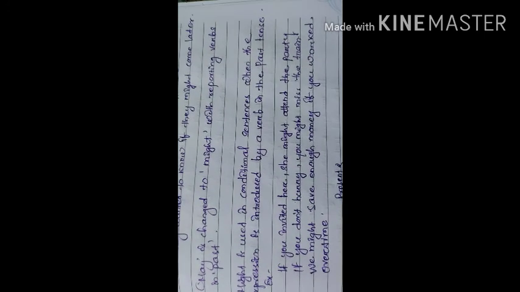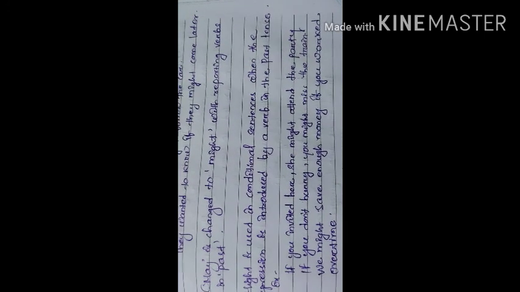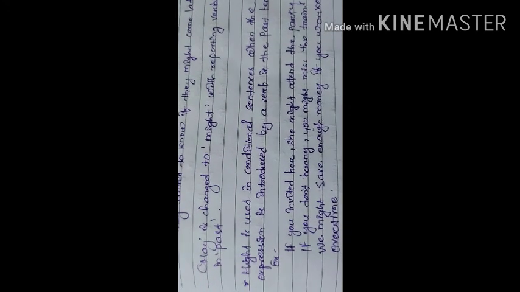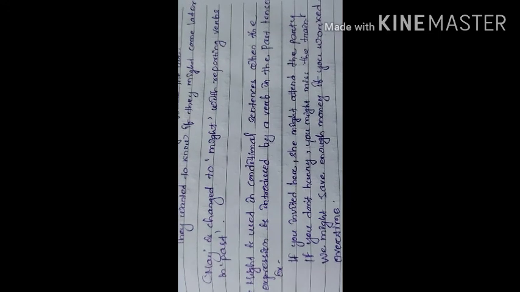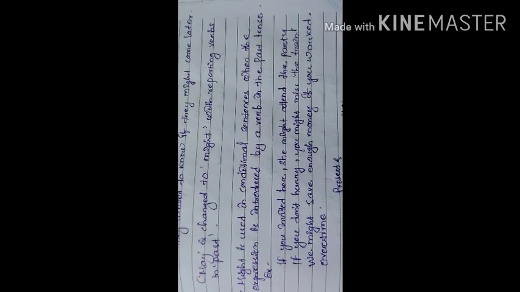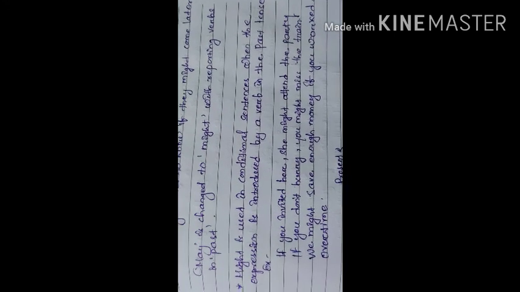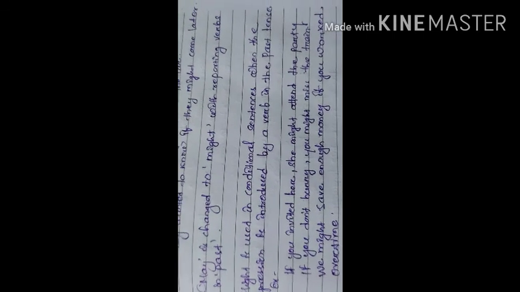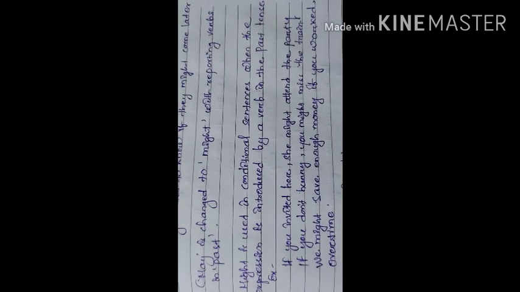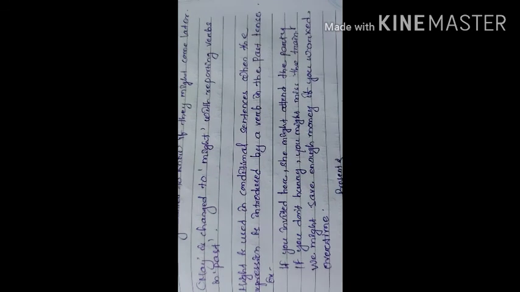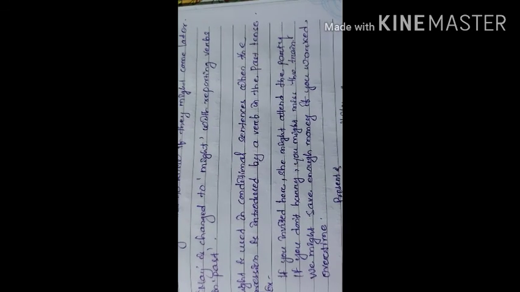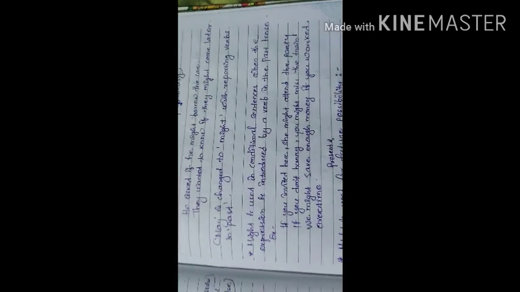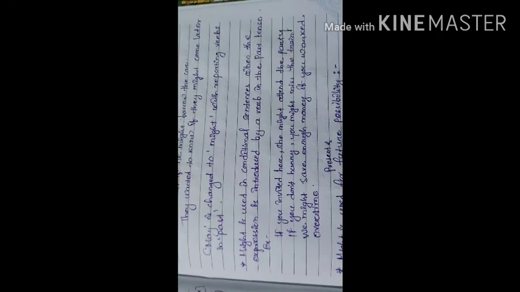Like, if you invited her, she might attend the party. Here is the condition, if you invited her. And what would be the result? She might attend the party. If you don't hurry, you might miss the train. First one is the example of past, but this is the example of present. If you don't hurry, you might miss the train. We might save enough money if you worked overtime. Okay, all these are the examples of conditional sentences where we have used might.